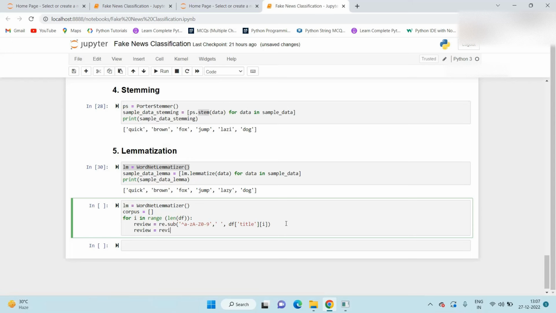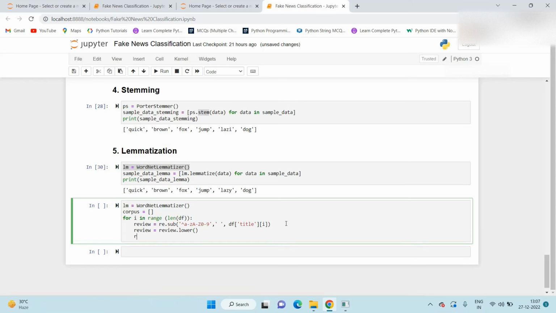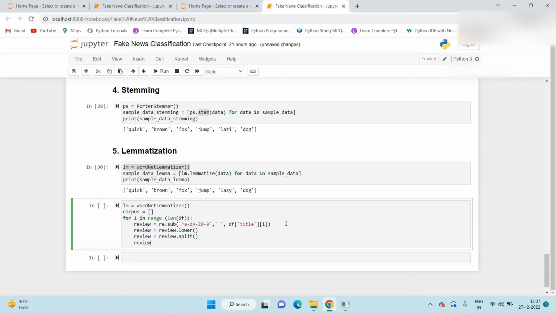Now we use a lowercase operation here. Once all the data is in lowercase, then the split operation is there, like tokenization. Basically, in the split operation, we convert our string into a list of tokens. So review.split. Now here we apply the lemmatization operation.